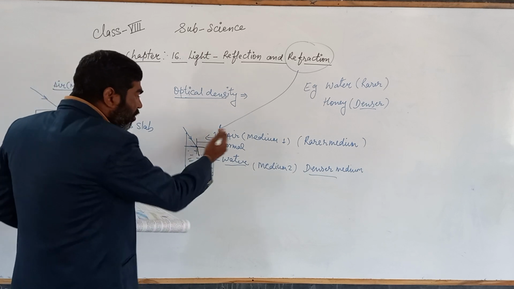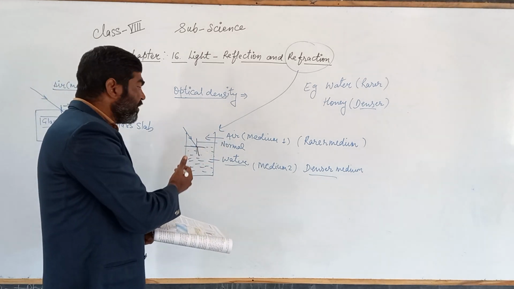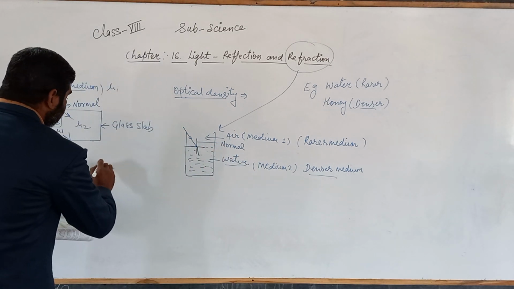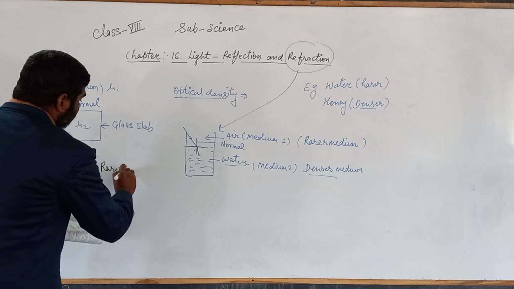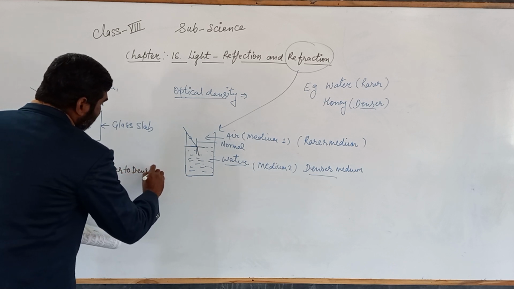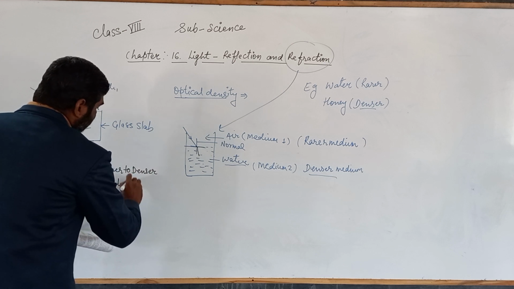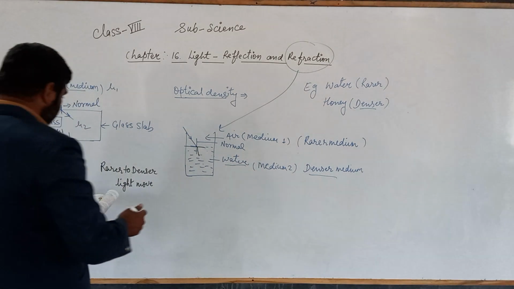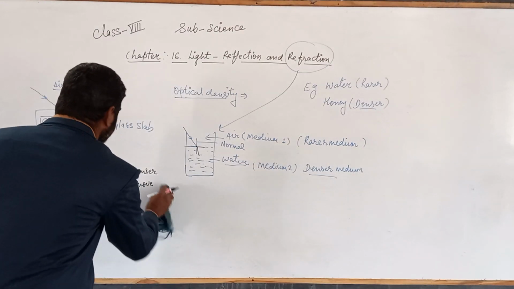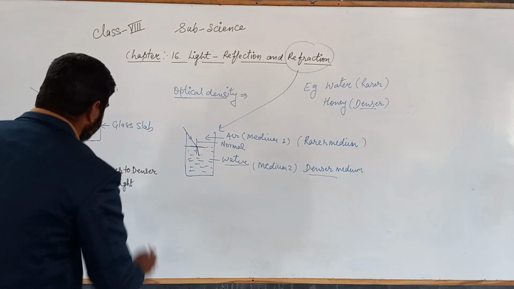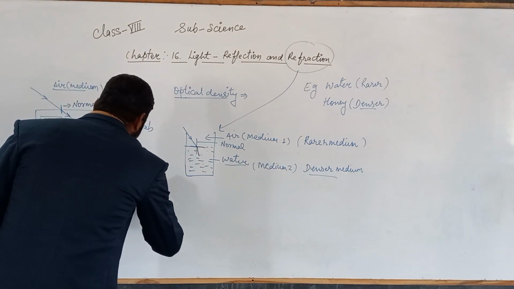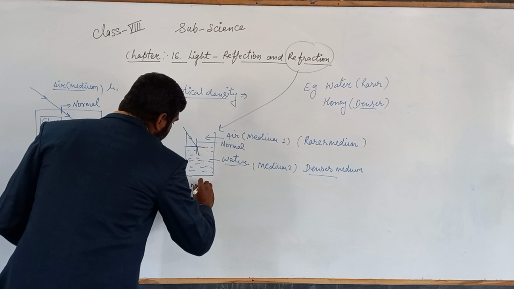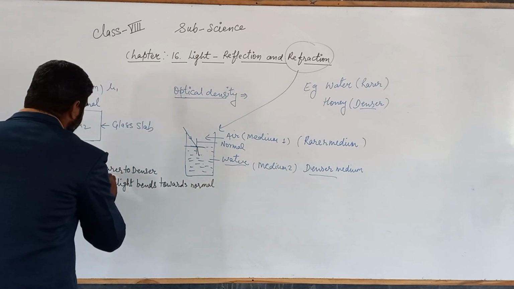This is the normal, so it will bend towards the normal. When it bends from rarer to denser, light moves towards, or you can say it bends towards the normal. Okay, first, from a rarer to denser.